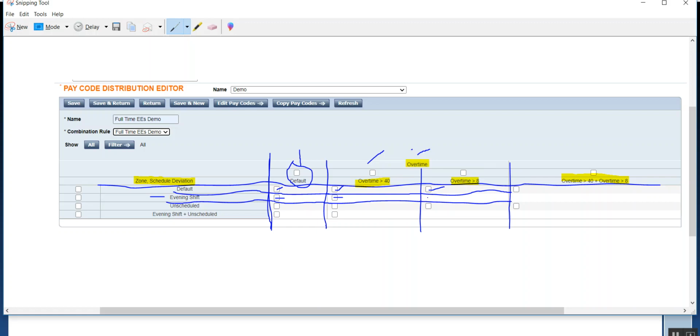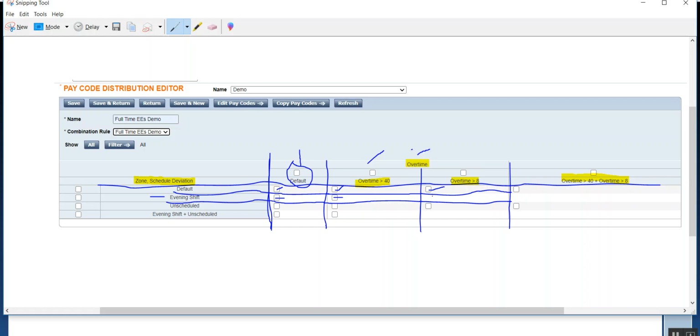Because we said in the combination rule, if evening shift situation happens and overtime situation happens, evening shift will take precedence. So that's why whatever pay code that you give for evening shift, the same thing you will see in the over 8 as well.